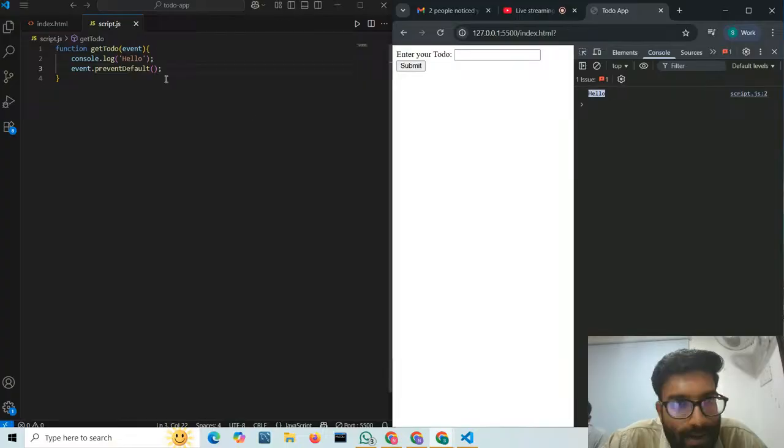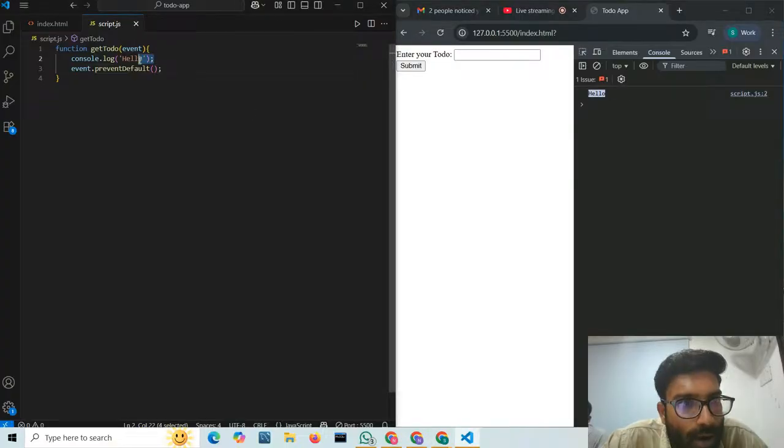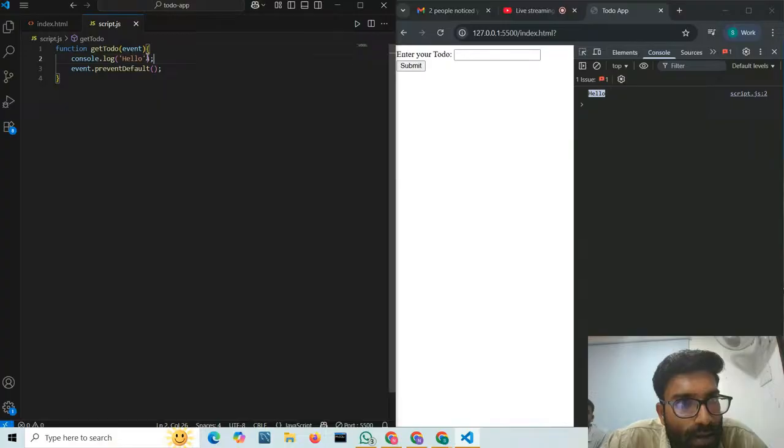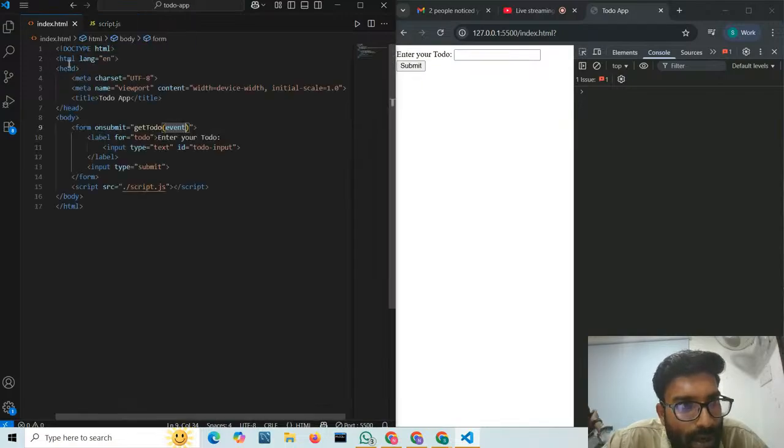Now I want to take this input data inside this JavaScript, inside the console. So what we will do here, I will write document. Now what is document? Document is a global inside JavaScript. The document object refers to this HTML document that we have created.